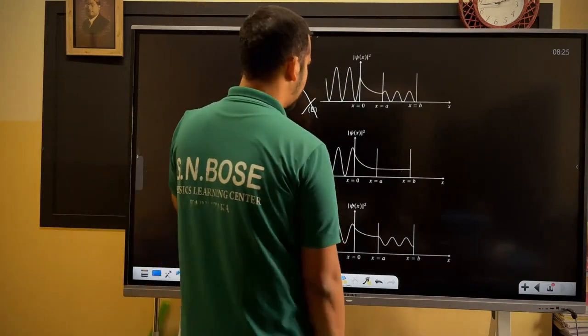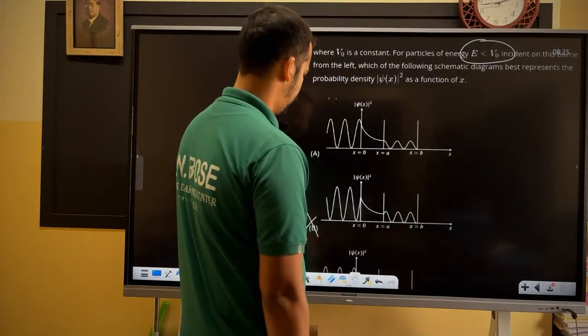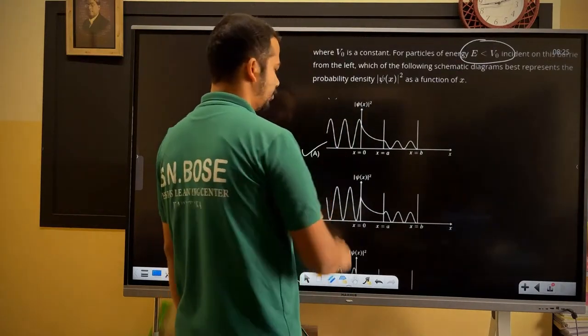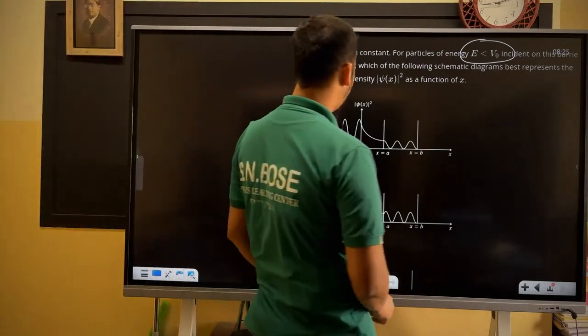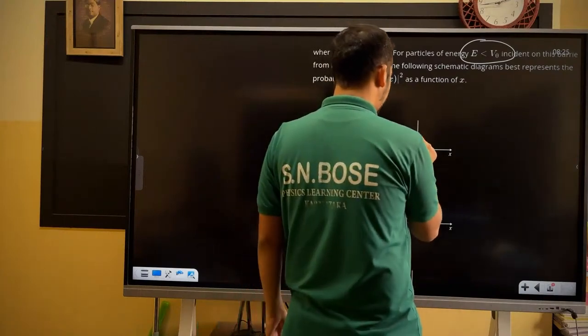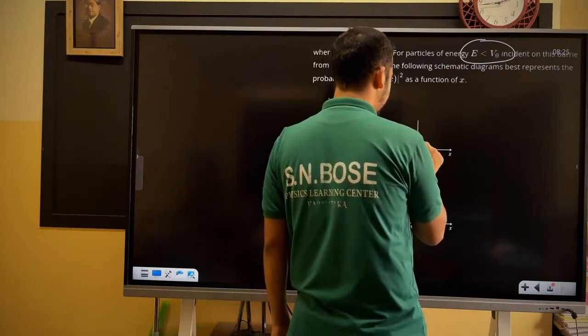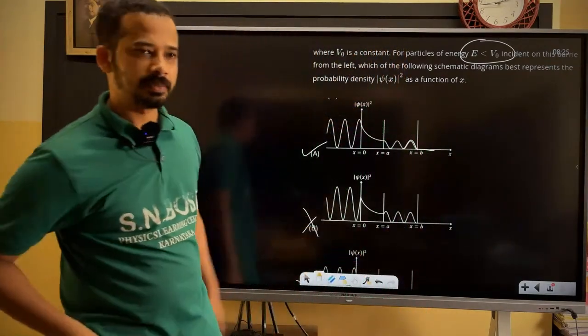This also has a discontinuity. Then the only option is this one. He didn't show it, but he should have. He plotted mod psi square, so here he should have shown one sharp edge, am I right? Like this. A sharp edge may be there.